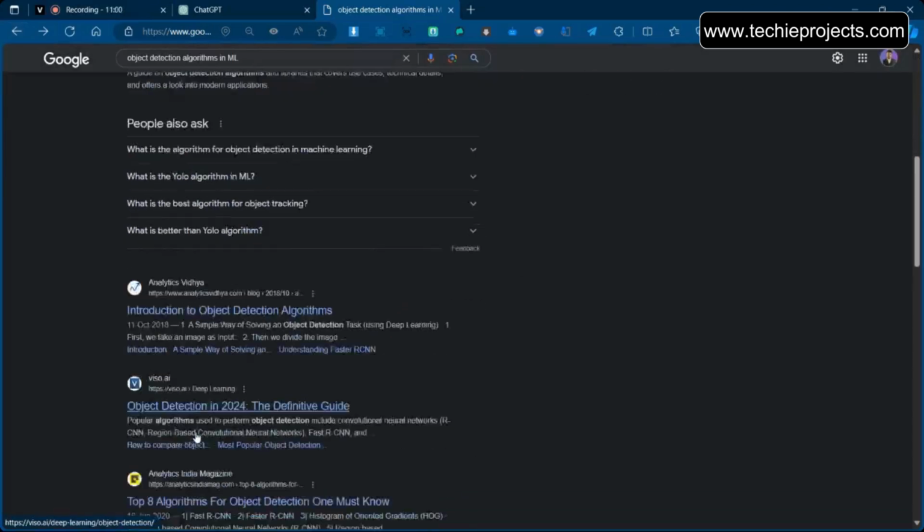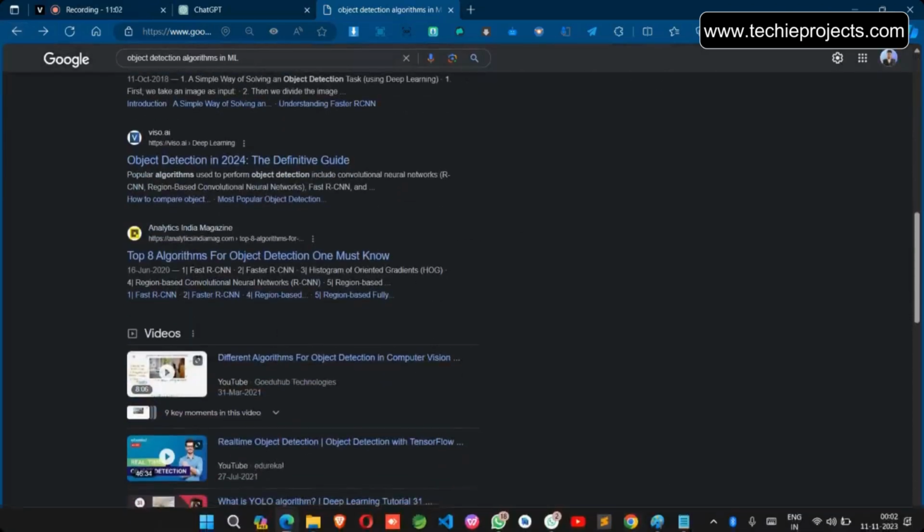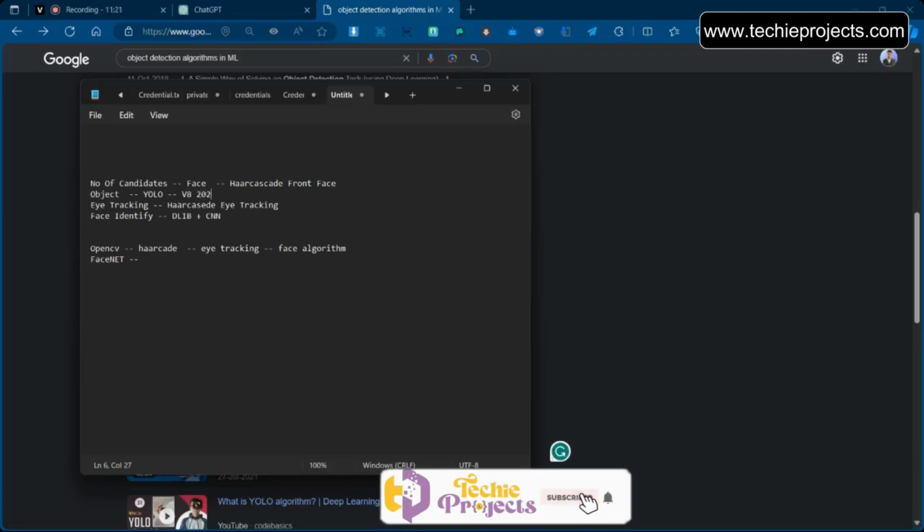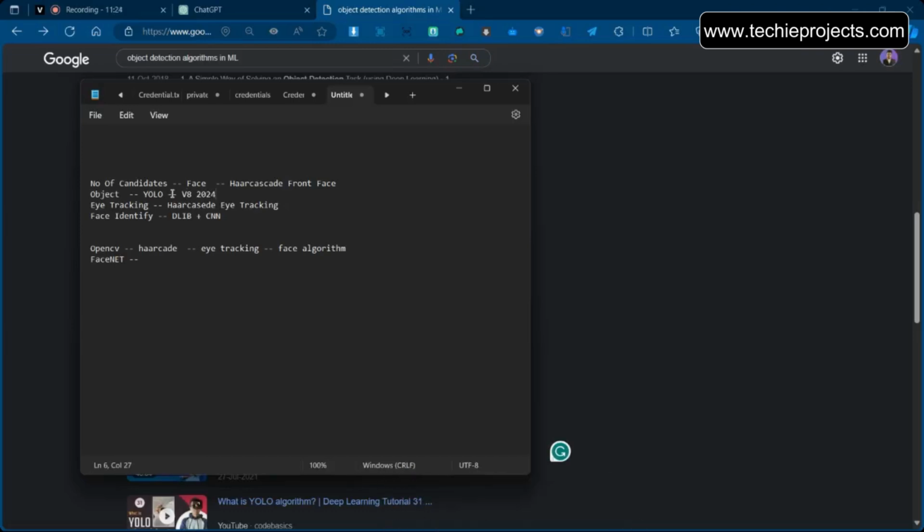Basically, why will we be using this one? The YOLO algorithm is not recently launched; it is a very old algorithm, but they have released the recent YOLO V8 version, version 8 of their algorithm, which was launched in 2024. If we use the recent one, we will get very good performance, and this model is just about 50 MB or so. Whenever we want to use any algorithm, at that time we have to download the model classes.